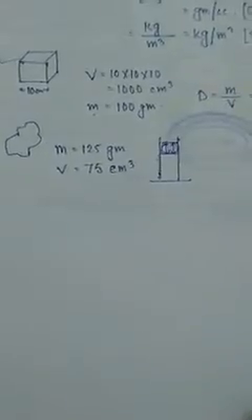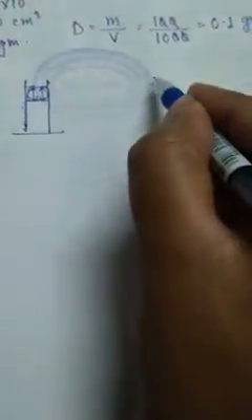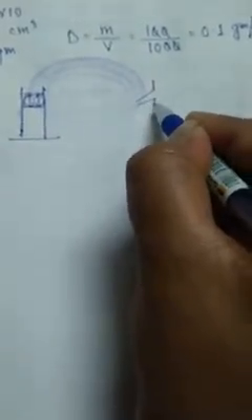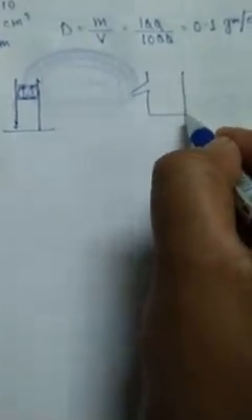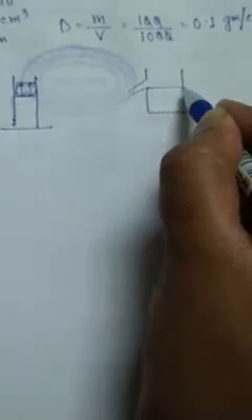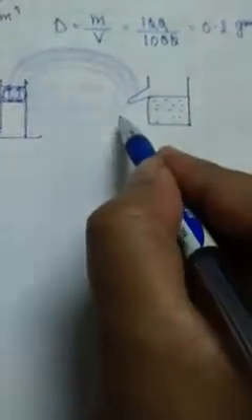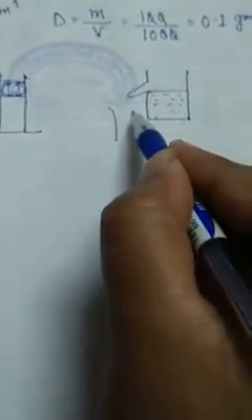Also another type of instrument is here, that is known as Eureka can. What is a Eureka can? Basically a Eureka can is this type of can which is filled with water up to this extent, and there is a pipe from which water can flow out. We just have to keep a measuring cylinder here.